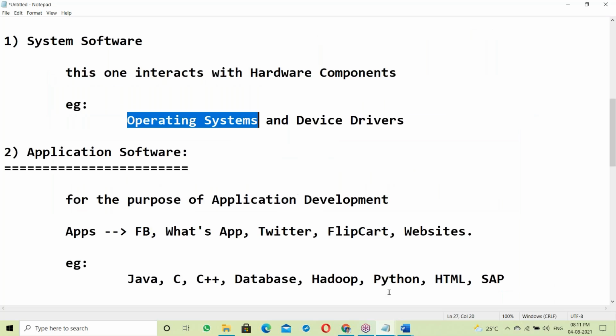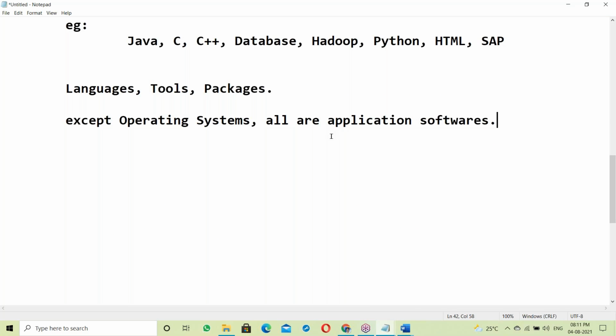Now let us move to languages. What is a language? You speak many languages, right? Why do we speak many languages? What's the purpose? Communication. A language is a media of communication between two living things, maybe two persons, two animals, or maybe two trees. Everyone has their own language.